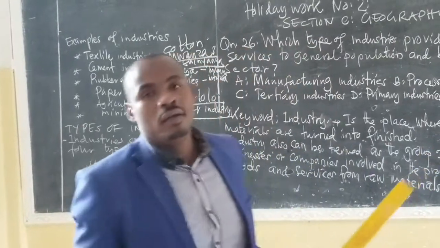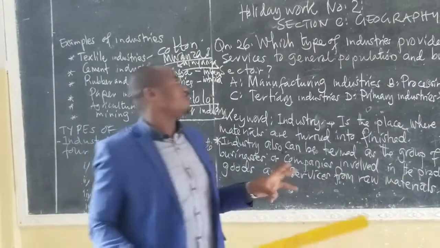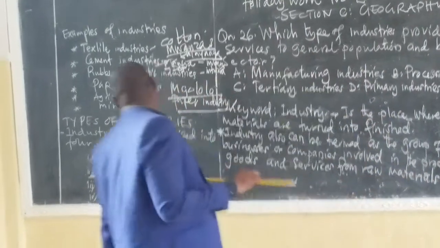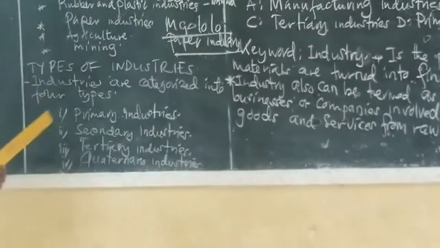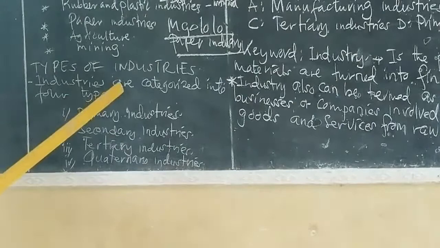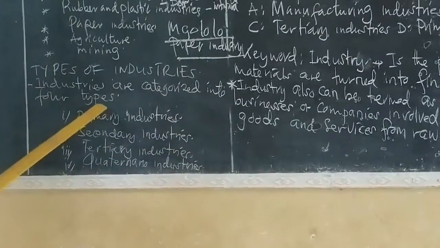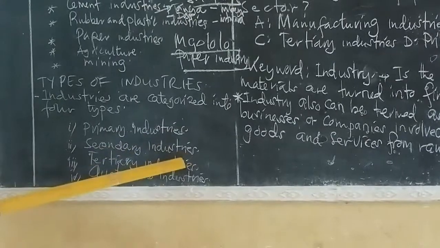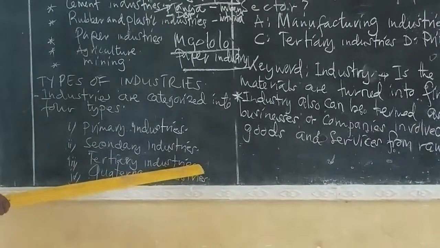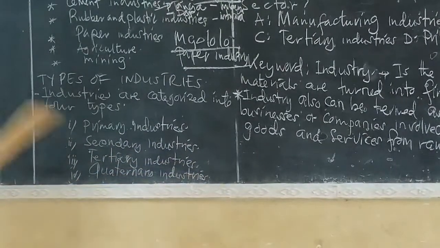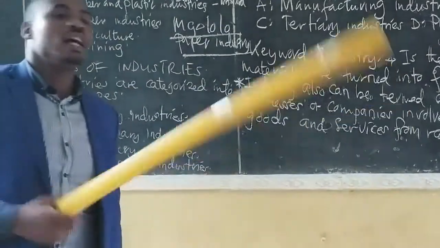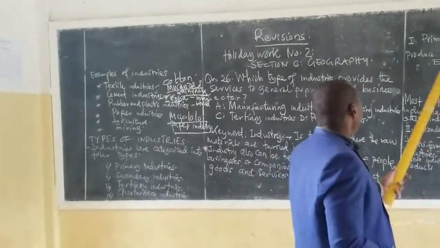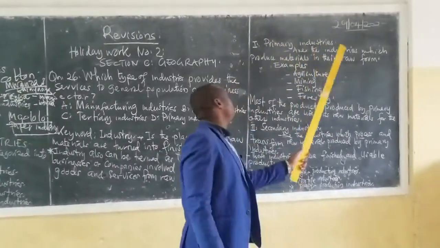Then after, it's better we look at the types of industries. The industries are categorized into 4 types: primary industries, secondary industries, tertiary industries, and quaternary industries. So we start looking at one type after another. The first is primary industries.